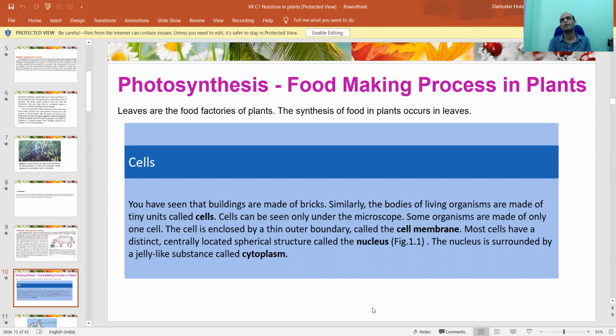Now, first of all, we have to understand what a cell means. You see, this is a hand, this is a body. This is a wall which is behind me. How is a wall made? Obviously, by taking small pieces of bricks, we join them with cement and sand. Then we give it a finishing touch, and finally the wall is there. And now it's painted, and we cannot see that the wall is made using bricks.